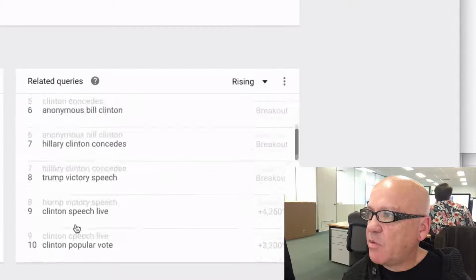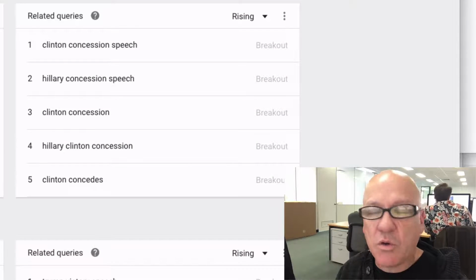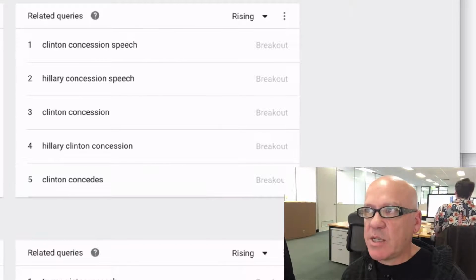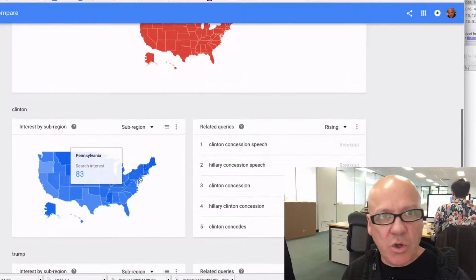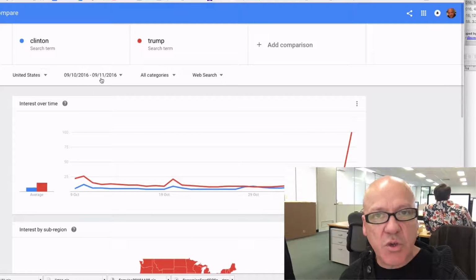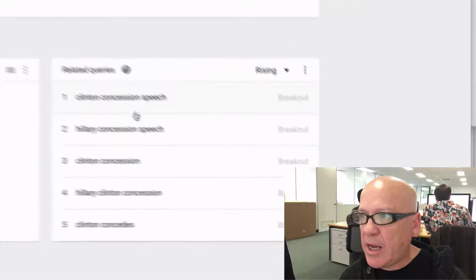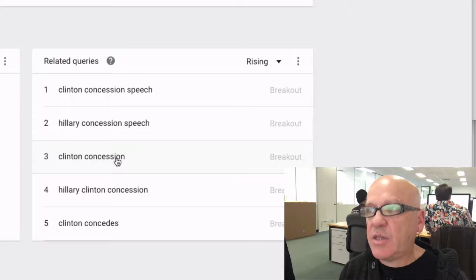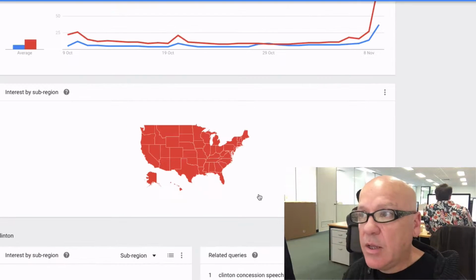And then you can start to see some of the related queries. Now, one of the things I've learned about Google Trends through this process is that these related queries don't necessarily relate to the date that I have selected. They relate to the actual search phrase itself. So even though I've selected 30 days prior to the election day, I'm still getting searches here that have happened after those dates. So clearly, people weren't looking for the concession speech on election day.